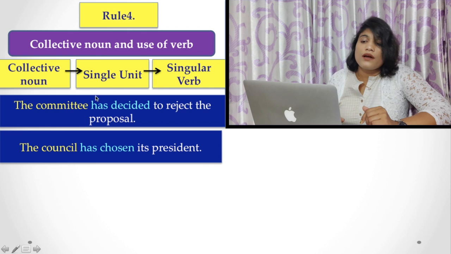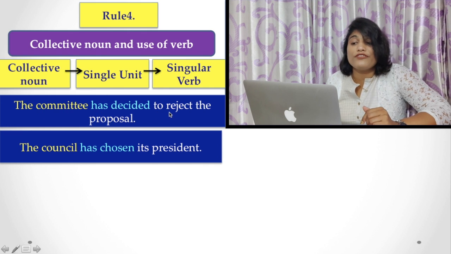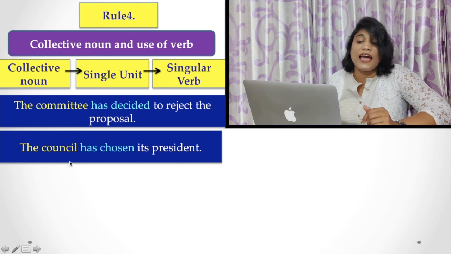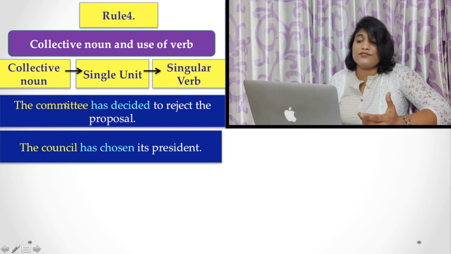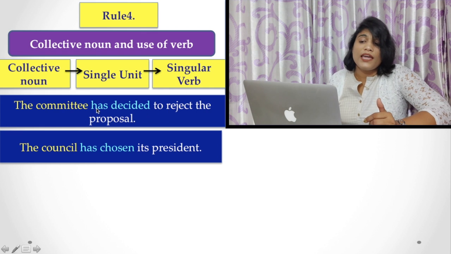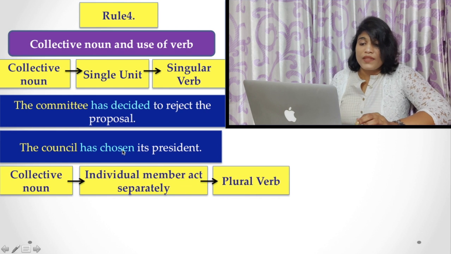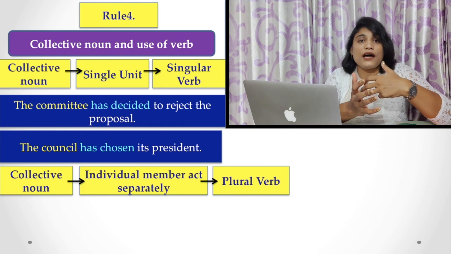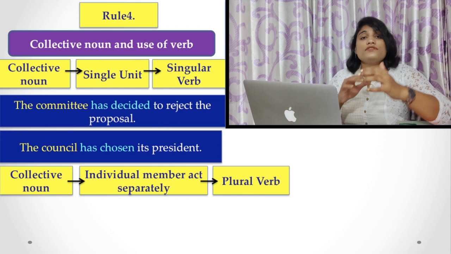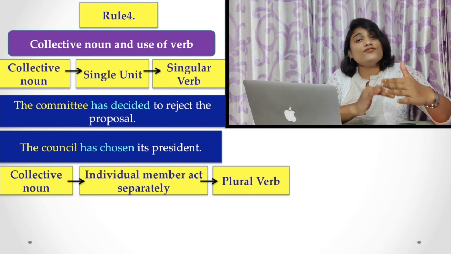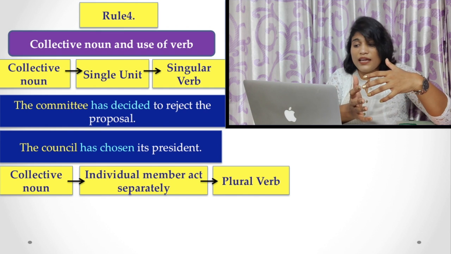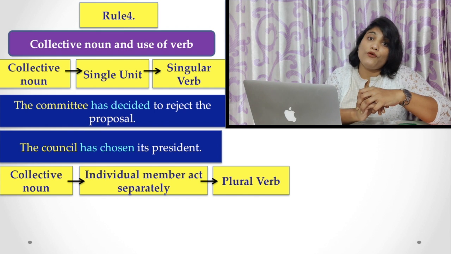For example, the committee has decided to reject the proposal, or the council has chosen its president. Here you find committee and council are considered a single unit, so you have to choose a singular verb: has decided and has chosen. But if the individual members of the collective noun act separately, you have to choose the plural verb.